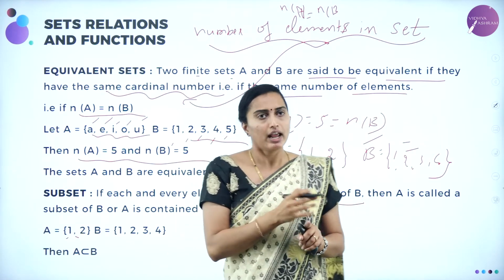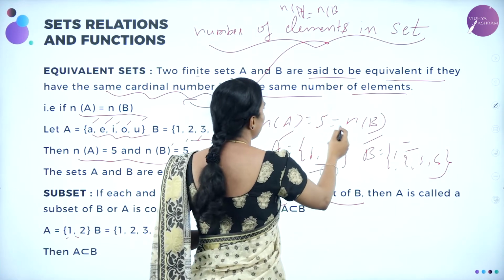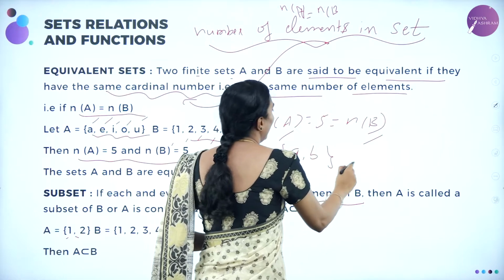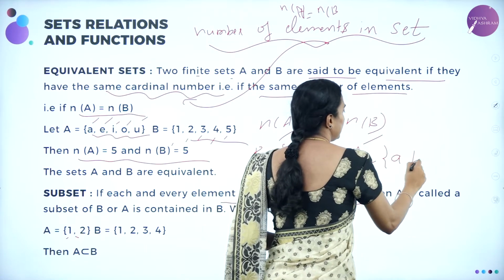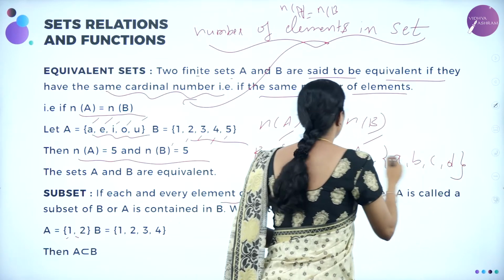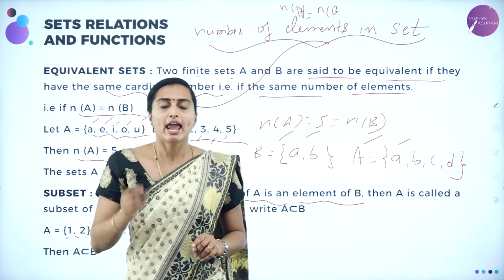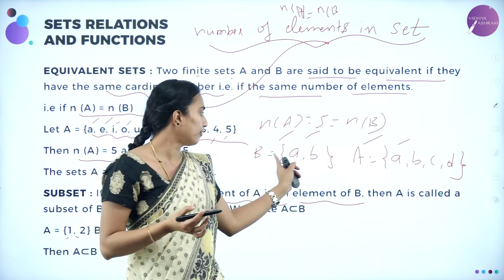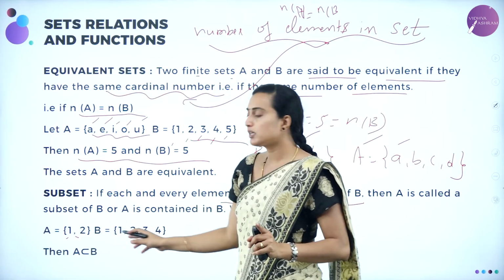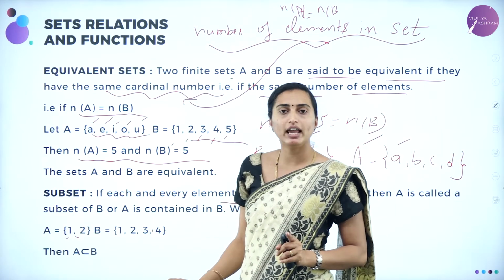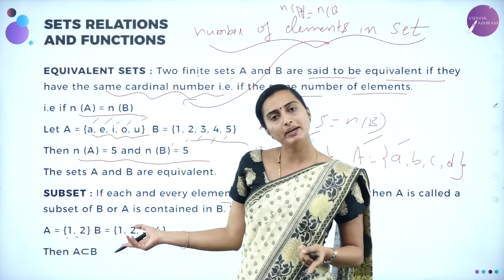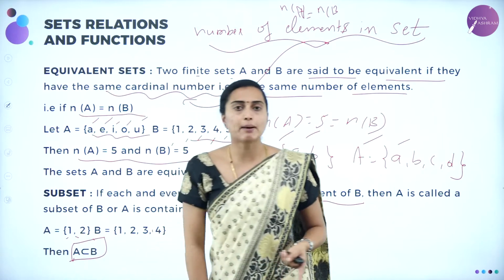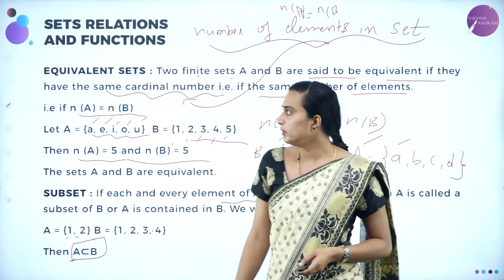Suppose it is the other way around, for example, if B is equal to AB and A is equal to ABCD. See, B is a subset of A because every element of B is present in A. That's it. So B is a subset of A in this case. In the earlier case, A is a subset of B because every element of A is present in B. So we are going to write it symbolically like this: A is a subset of B. Understood? We'll move on to the next.